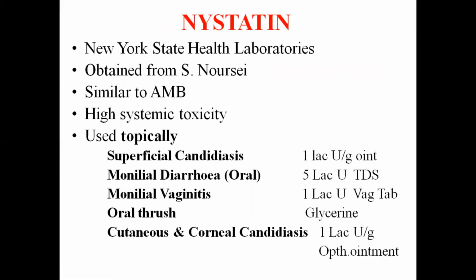Then coming to another polyene, that is the nystatin. The name is derived from the laboratory, New York State Health Laboratories, where it was developed. And nystatin is obtained from Streptomyces noursei. It is structurally similar to amphotericin B with the same mechanism of action, but it is more toxic for systemic use.